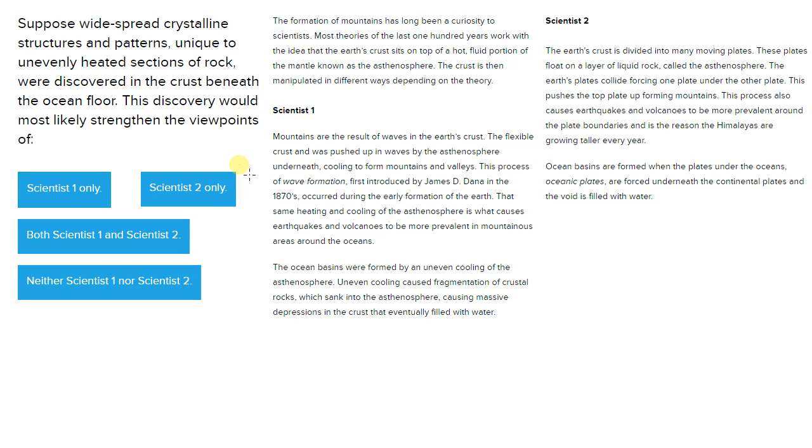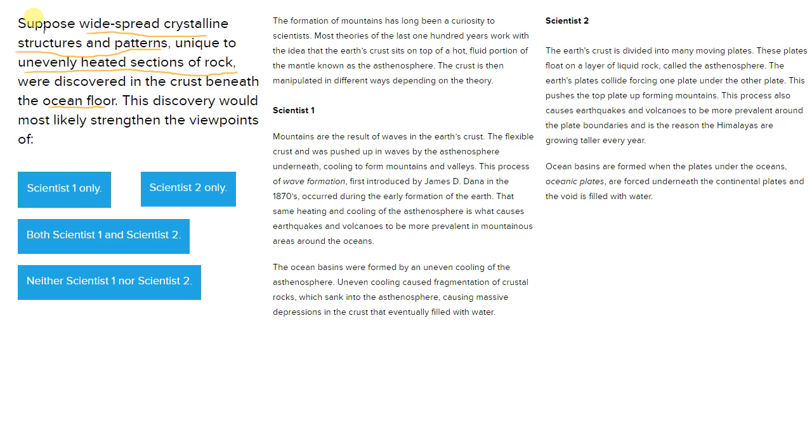This is Jake Pazicki with an ACT Science conflicting viewpoints question. Now, this question is giving us a hypothetical situation in which widespread crystalline structures and patterns unique to unevenly heated sections of rock were discovered in the crust beneath the ocean floor. This discovery would most likely strengthen the viewpoints of blank.